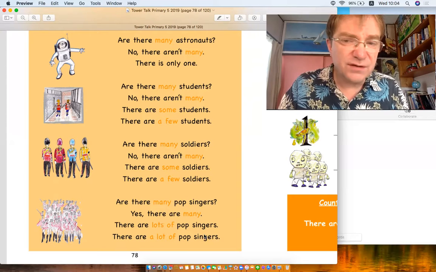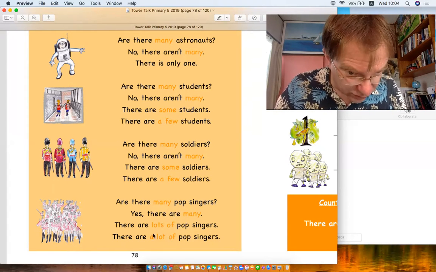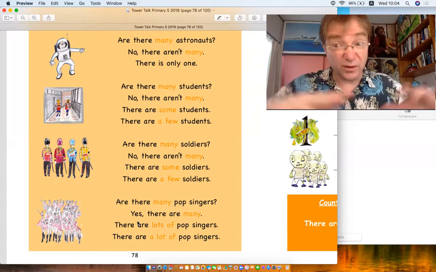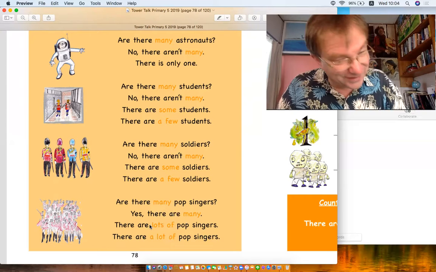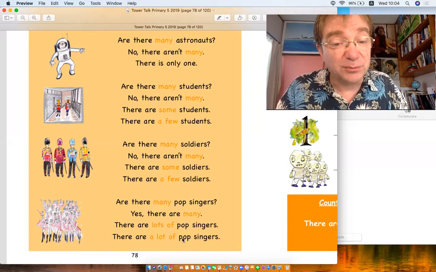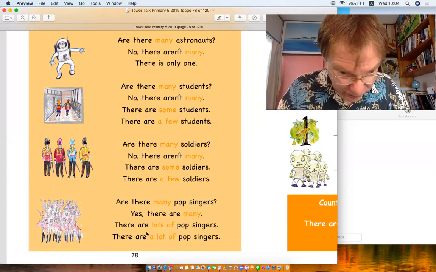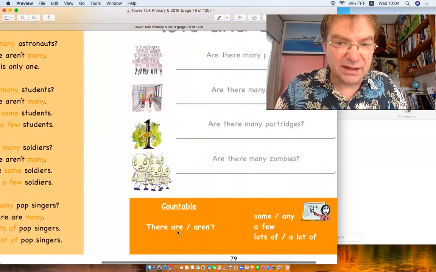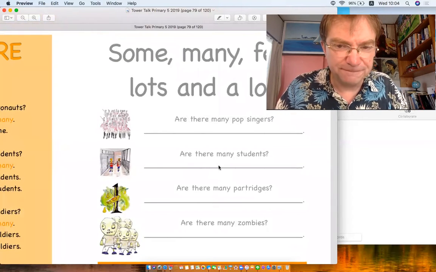Why do we have different ways of saying this? I don't know why, but you can say it different ways. There are many, there are lots of, there are a lot of. There aren't a few. No, it's not a few. There's many, 48, 47, 48. I don't know how many. There are a lot of pop singers. So all these mean the same thing. There are many, there are lots of, there are a lot of. Okay, let's come over here. It's a lot to remember, isn't it?